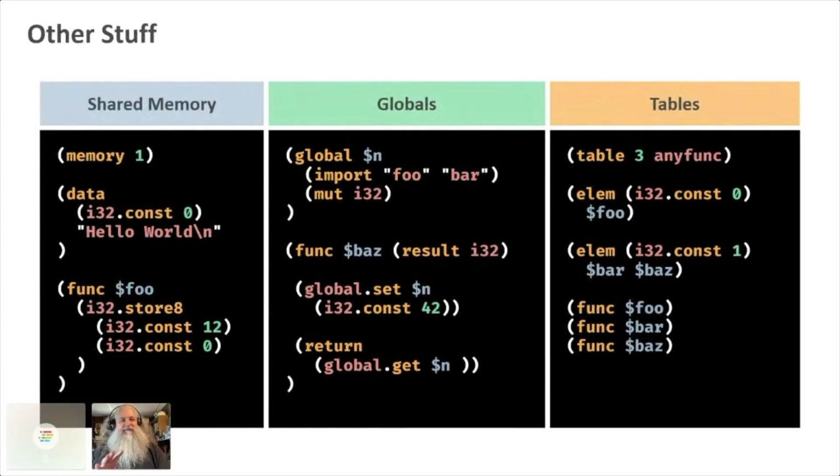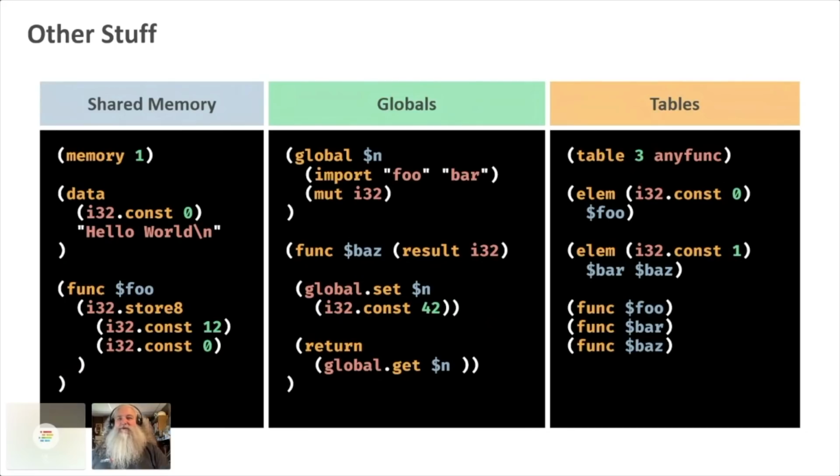There's a lot of other stuff in the syntax here. You've got shared memory, which means it's a shared block of memory that JavaScript and WebAssembly can both see. You've got globals, which are like shared memory, but they're just an individual value that JavaScript and WebAssembly can, again, both see. And you've got tables, which JavaScript and WebAssembly can both see, but tables are a way of doing lists of functions so that you can dynamically bind functions, like for polymorphism in C++ and stuff like that. So this is some other more advanced stuff that I'm not going to go into.